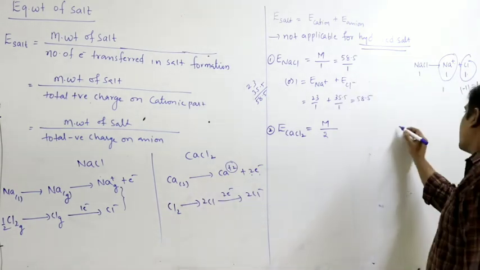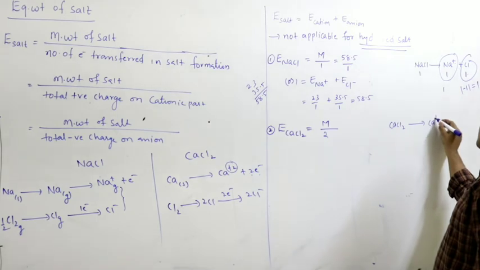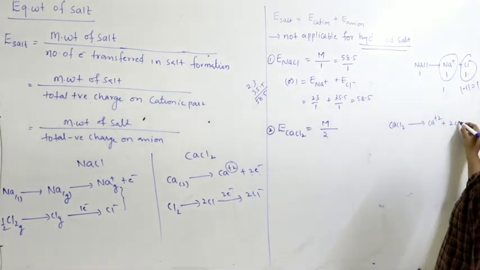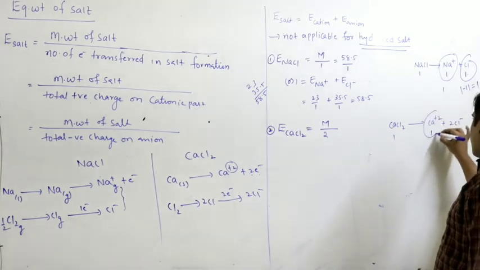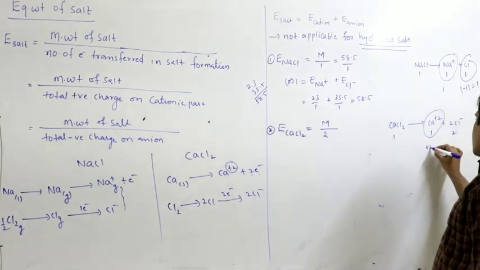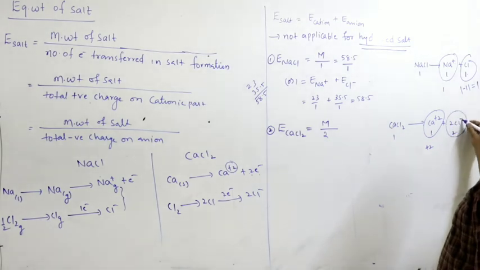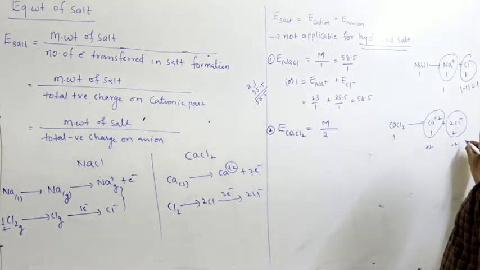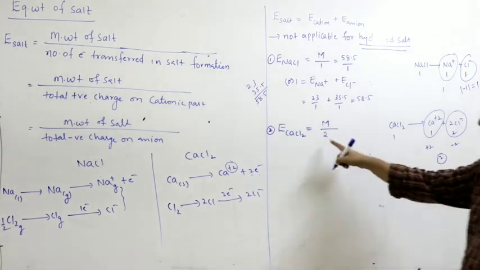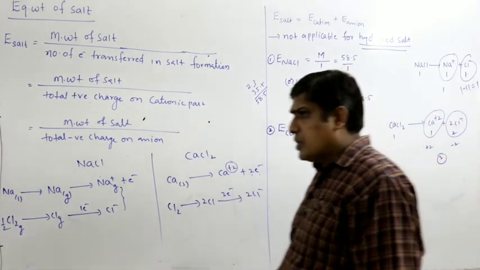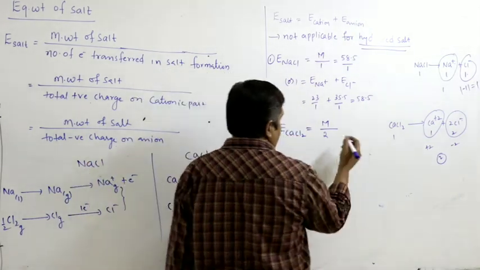Or I can write the dissociation of CaCl2. 1 mole when you dissolve in water dissociates into Ca+2 and 2Cl−. 1 mole will give 1 and 2. What is the total positive charge? 1 into +2, that is 2. Total negative charge, 2 into −1, which is −2. So what is the magnitude of charge? 2. 2 moles of electrons are transferred. Total positive charge is 2 units. Total negative charge on the anionic part is 2 units.